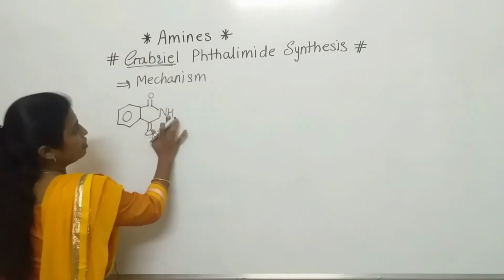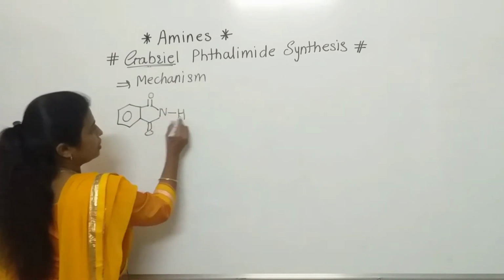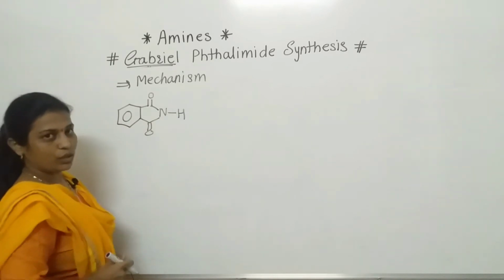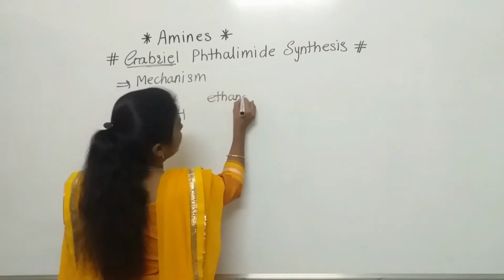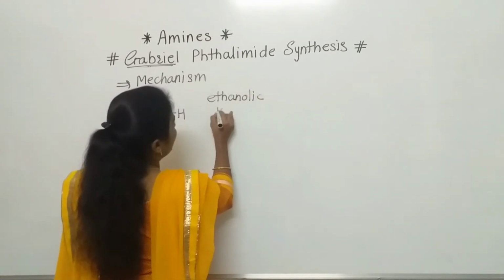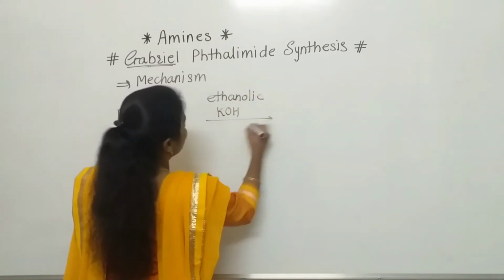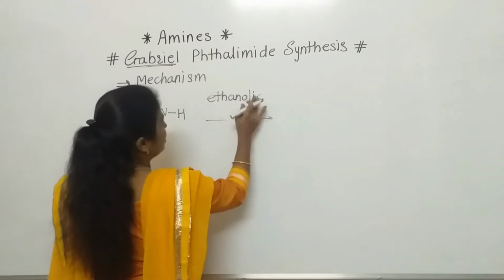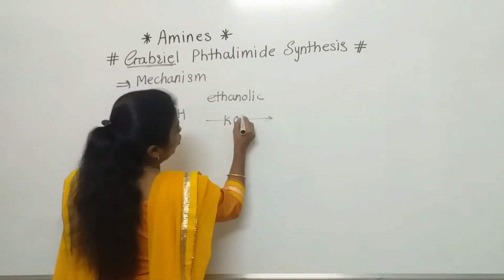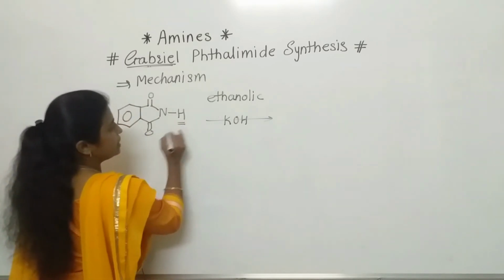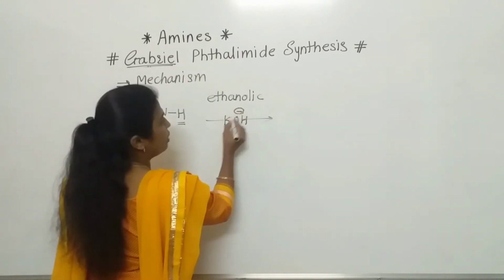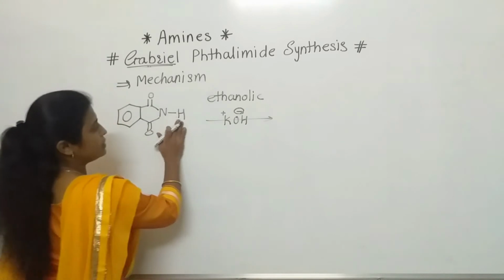Now see, whatever hydrogen is attached to that nitrogen, it is the acidic one. Okay, next, we are treating it with ethanolic KOH. I will write KOH here because it is easy to show the charge. So this is the acidic hydrogen, and here OH minus is there and potassium plus is there.